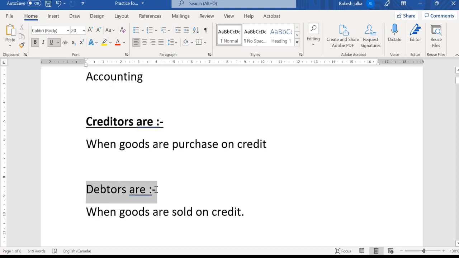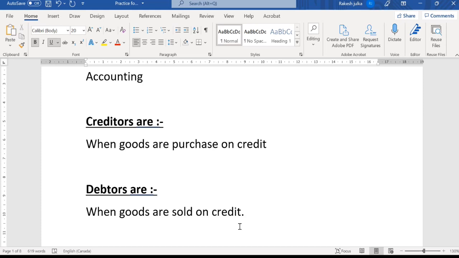On the other side, if we talk about the debtors, what are the debtors? Debtors are when goods are sold on credit. We have some laptops, we bought them, and now we are going to sell them, not for cash but on credit, and we will have a list of our customers.